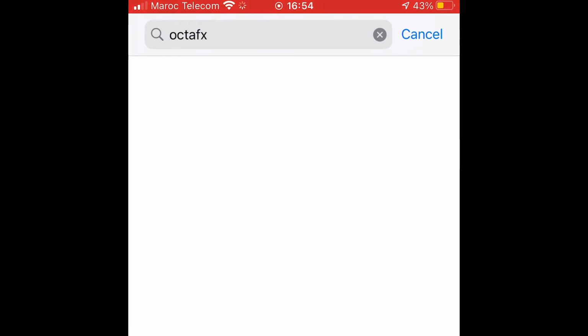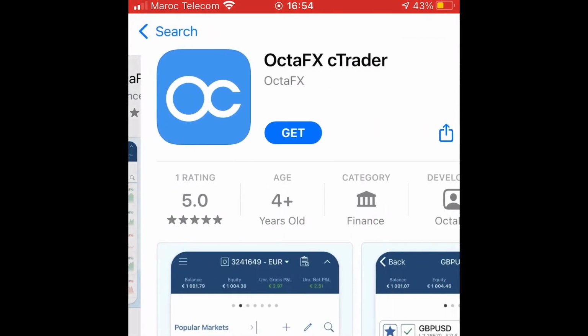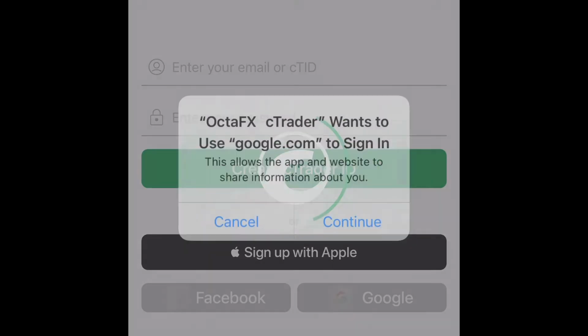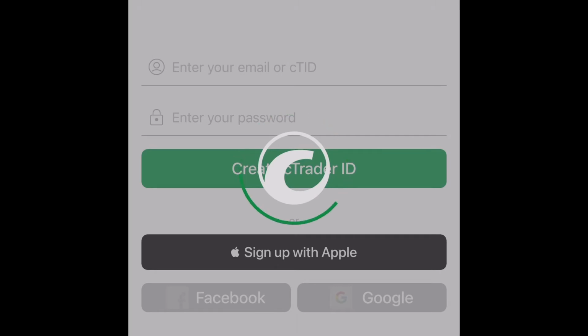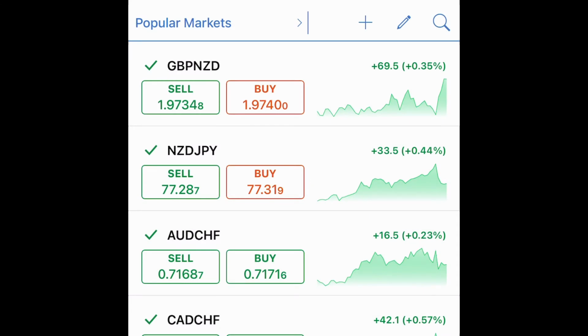You can download the app in the App Store or Play Store. Once it's done, you open the app and then create the account. You have multiple ways to register: by Apple account, Facebook, or even Google. In our case, we will register using a Google account. It's really easy and fast. Once you register, it will show you the page with multiple assets you can sell or buy.